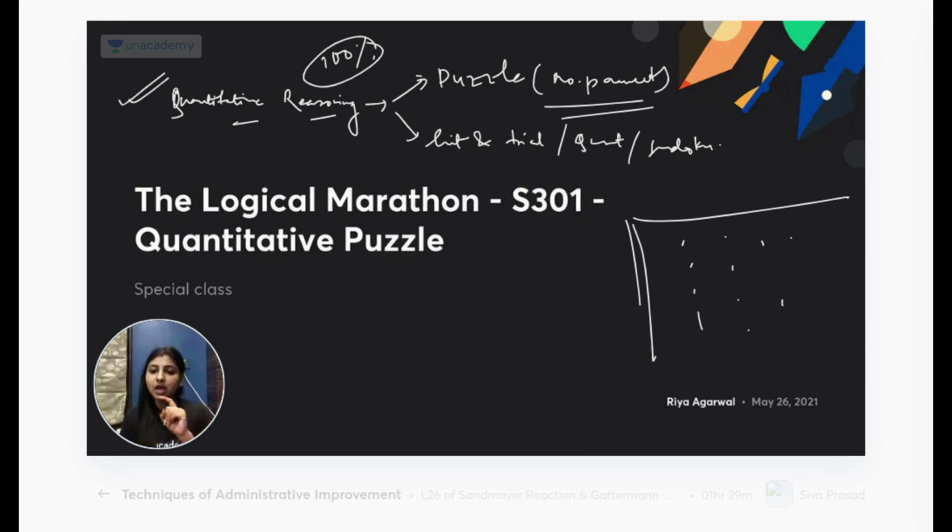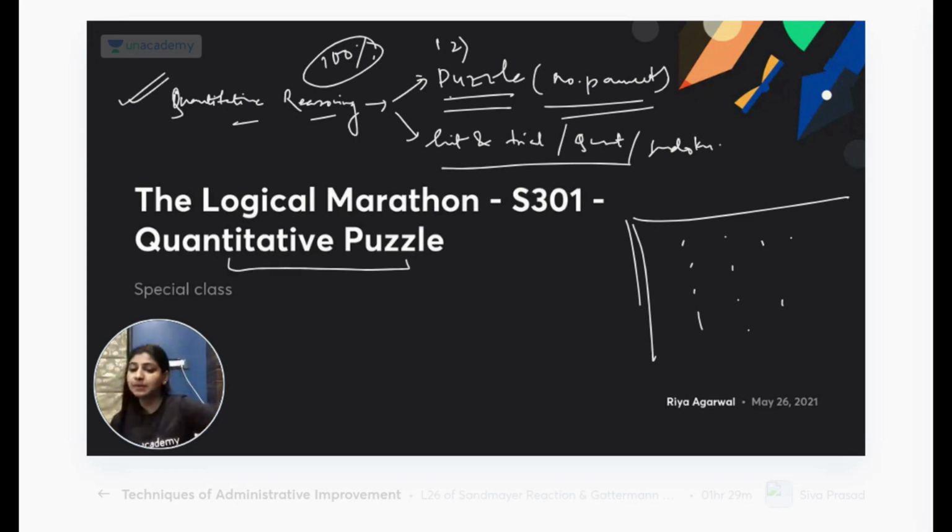Okay. So now we will start. We are having total 5 classes. I've kept total 5 classes on this because it is such a hard topic. Okay. So we'll start with this. For this we have 2 classes today, and in tomorrow's class we will do a bit advanced. Okay, we'll move towards a little advanced thing. That is from tomorrow onwards. Today 2 hours we have puzzle based quantitative reasoning. That's why I've named it quantitative puzzle. Okay. I'm uploading the first set now. There is no theory in this, so we are just going to see sets. Just give me 1 minute.